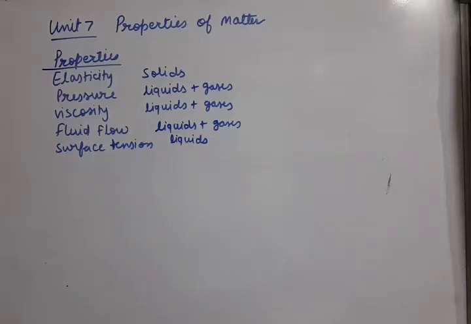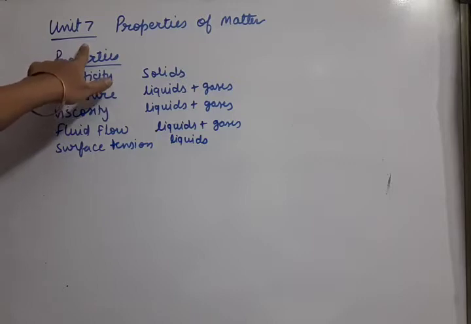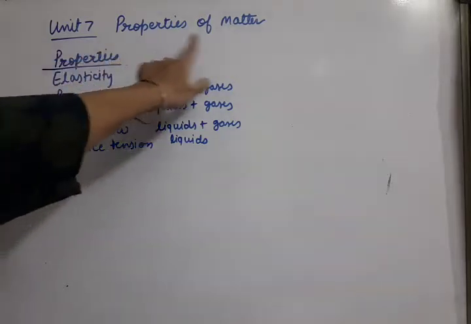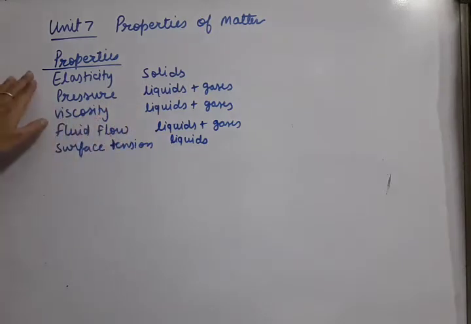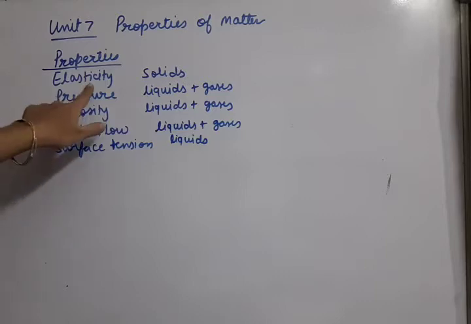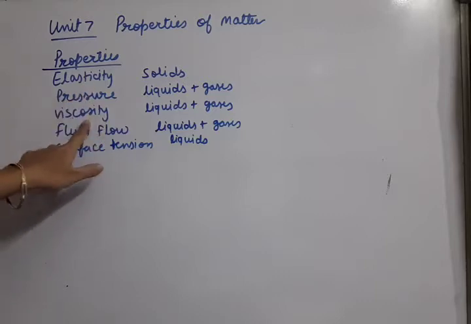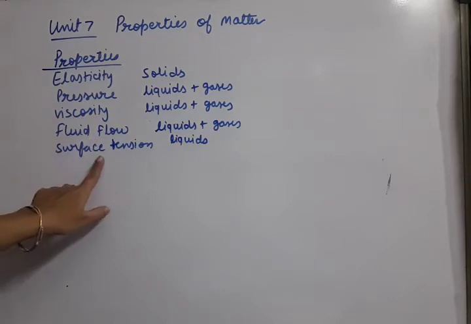Hello students, today we are starting our unit number 7. The name of unit 7 is Properties of Matter. In this unit we are going to discuss some mechanical properties of different types of matter: elasticity, pressure, viscosity, fluid flow, surface tension. These are some mechanical properties of matter.